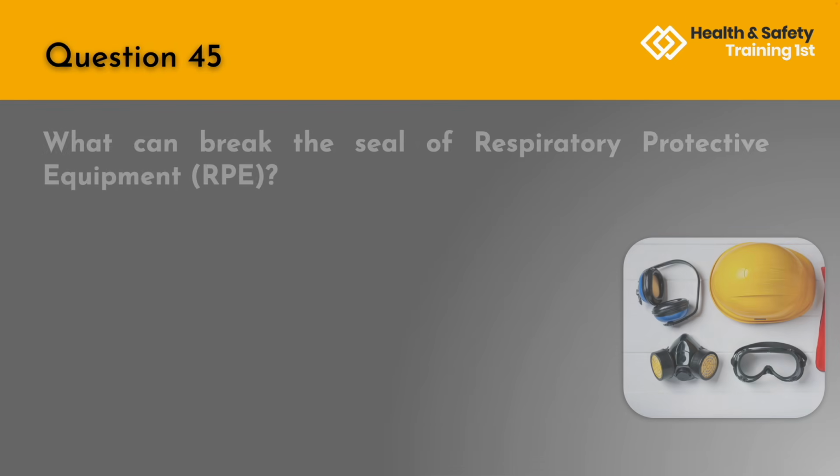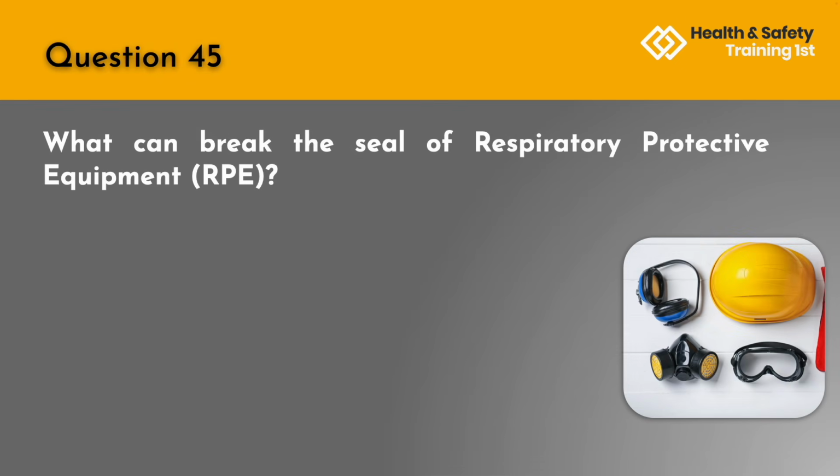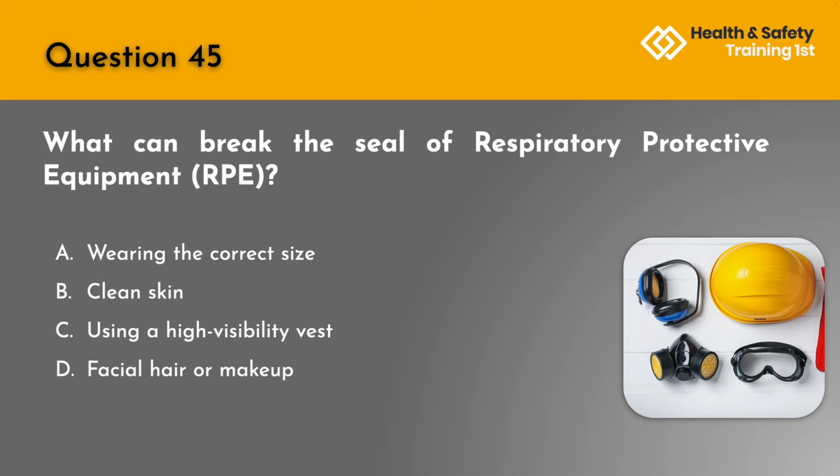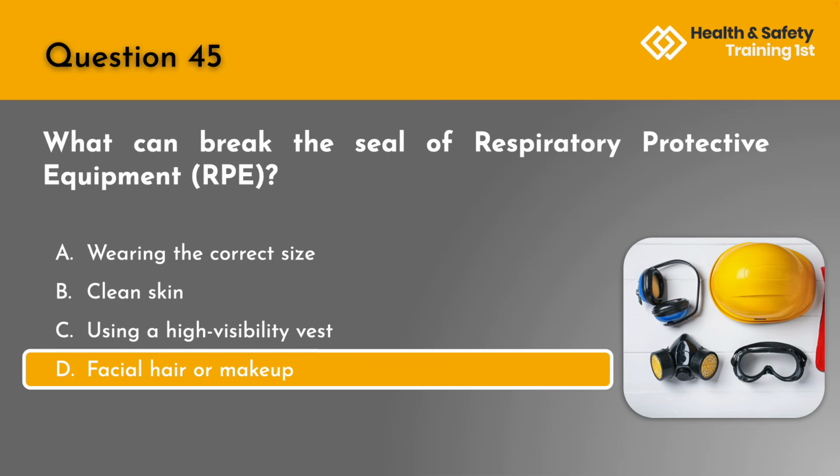Question 45. What can break the seal of respiratory protective equipment, or RPE? A. Wearing the correct size. B. Clean skin. C. Using a high visibility vest. Or D. Facial hair or makeup? The correct answer is D, facial hair or makeup.